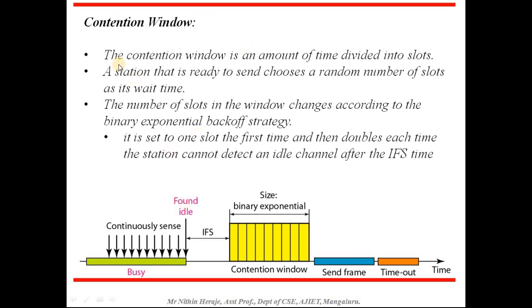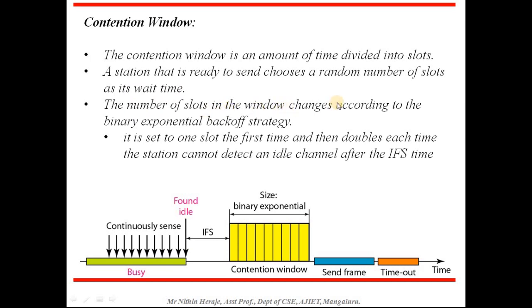This is the contention window method. The contention window is an amount of time divided into slots. You can see this is the contention window here, divided into 1 slot, 2, 3, 4, 5, 6, 7, 8, 9 slots. A station that is ready to send chooses a random number of slots as its wait time.